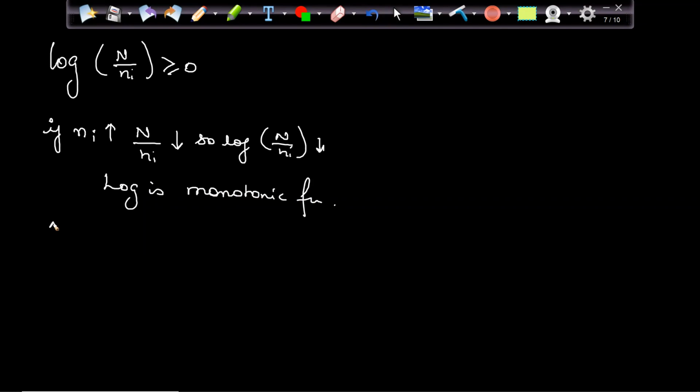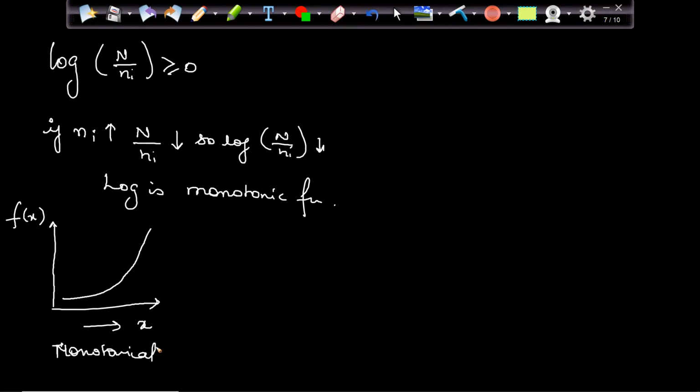What is a monotonic function basically? If something is increasing, the other thing is also increasing. If my x is increasing, my function of x is also going to increase. This type of function is known as a monotonically increasing function.